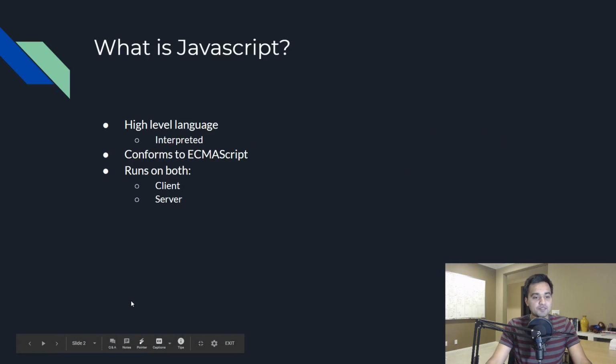Okay, so what is JavaScript? Well, JavaScript is a high-level language, analogous to Java, and JavaScript and Java are not the same. That's a thing I have to point out. That's a mistake that beginners make. It's a high-level language that's interpreted, so other programming languages like Java are compiled.